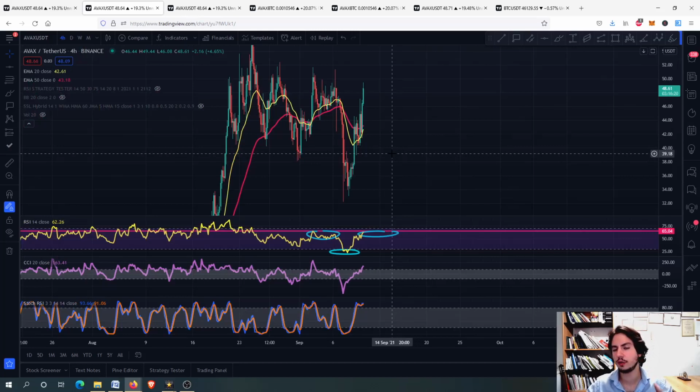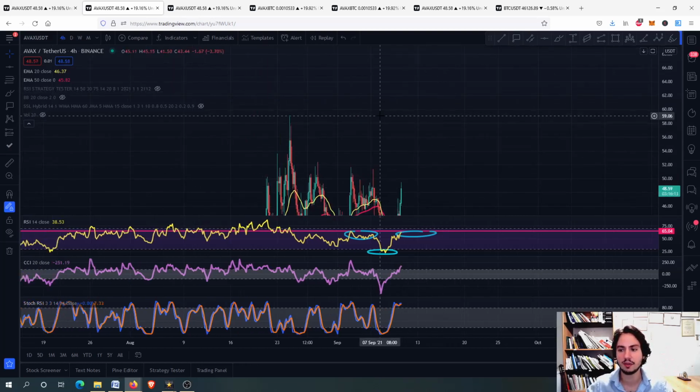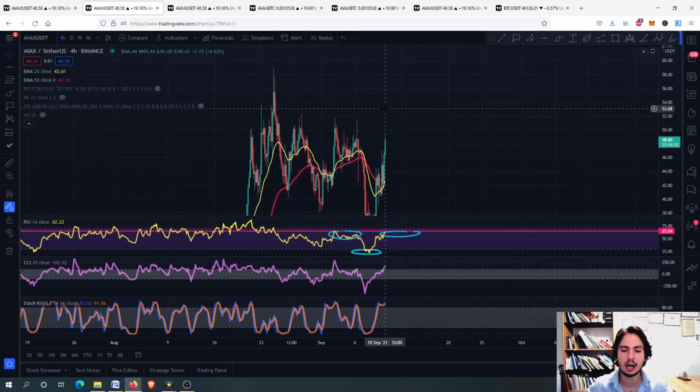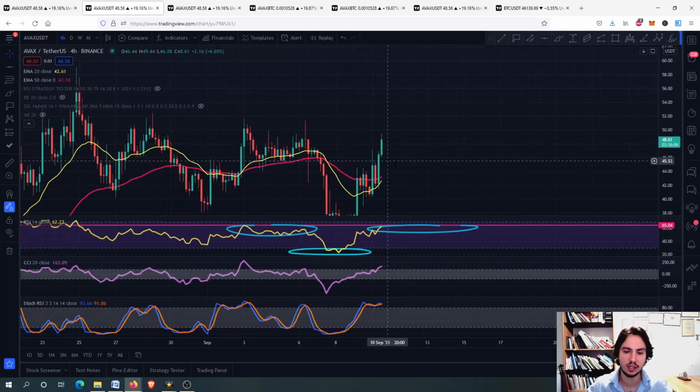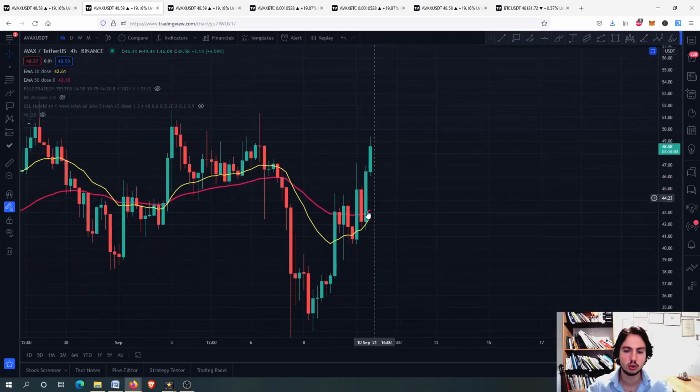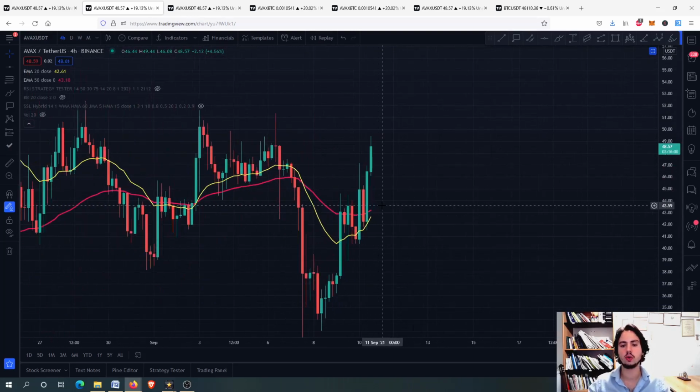We have 2 out of 3 risk metrics in an overbought situation, but our main factor, the RSI, to tell if we are going up and even go above the 59 or not, is now not in an overbought situation. That is pretty good. The 20-day MA is now about to get a recross above the 50-day MA, which is also good, and we want to see that happening for Avalanche.